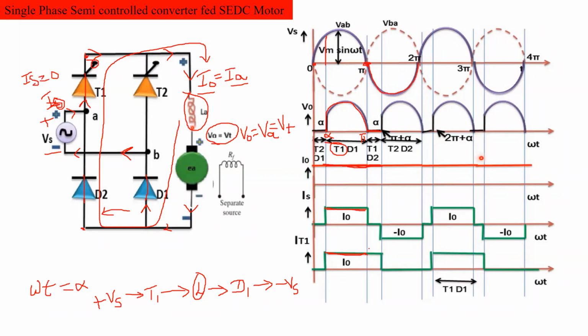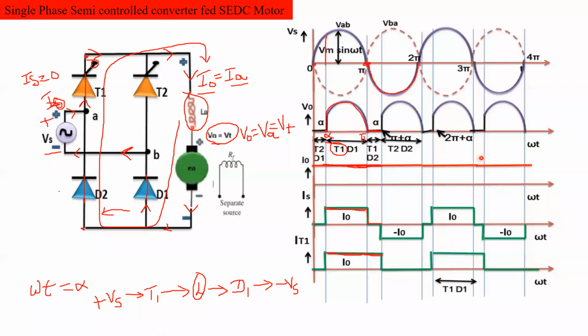Supply current is equal to 0. Supply current will become 0. Clear? But still the current is flowing through the load circuit, coming through the thyristor T1. So that's why the thyristor T1 is still carrying the current, from alpha to pi also.